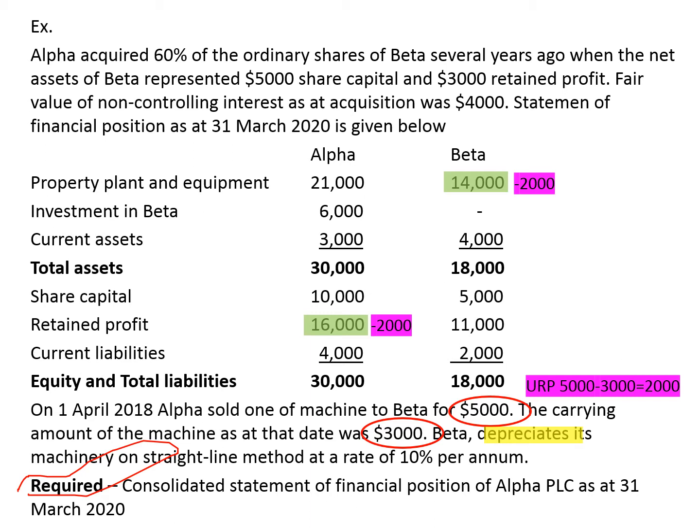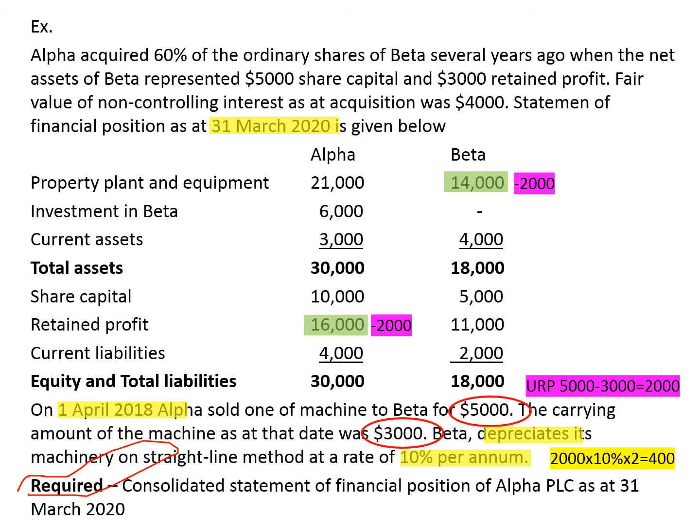So Beta has depreciated this machine based on 5,000. That's accordingly additional depreciation. You can say the depreciation rate per annum is 10%. How many years has Beta depreciated? You can see Beta acquired this machine on 1st April 2018. Now the reporting date is 31st March 2020. So Beta has depreciated this machine for 2 years.